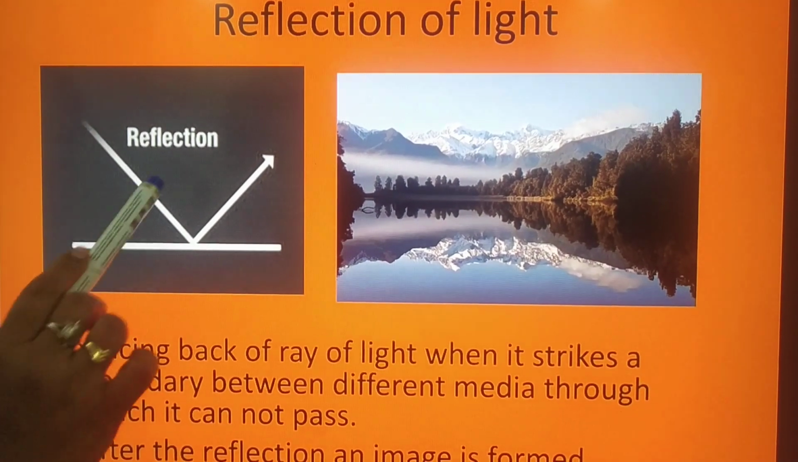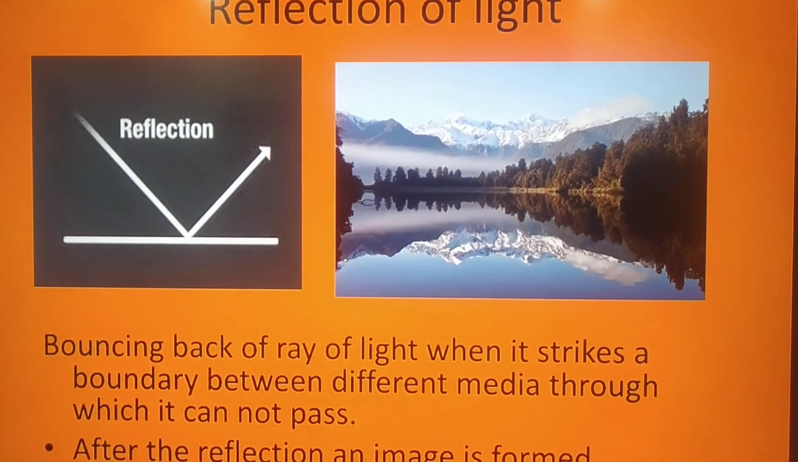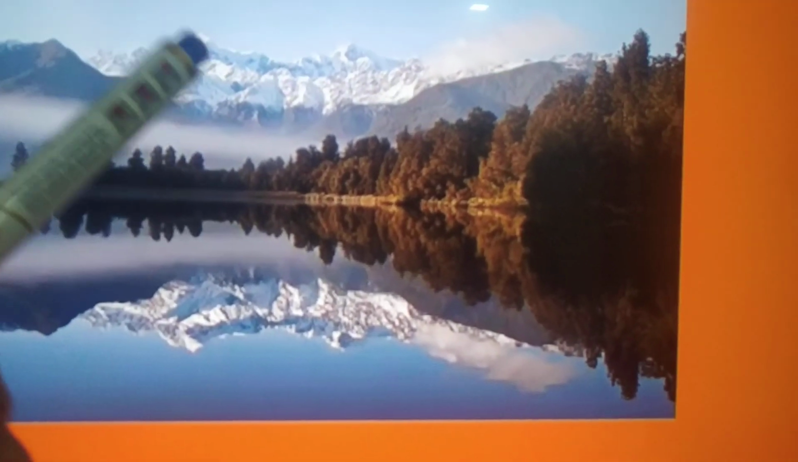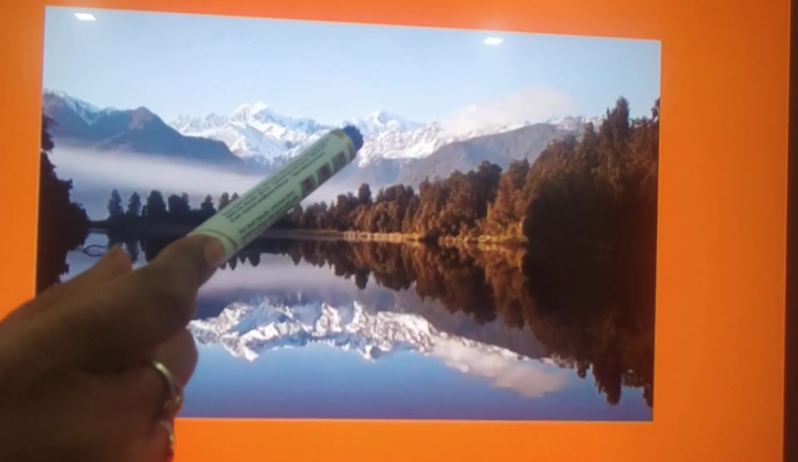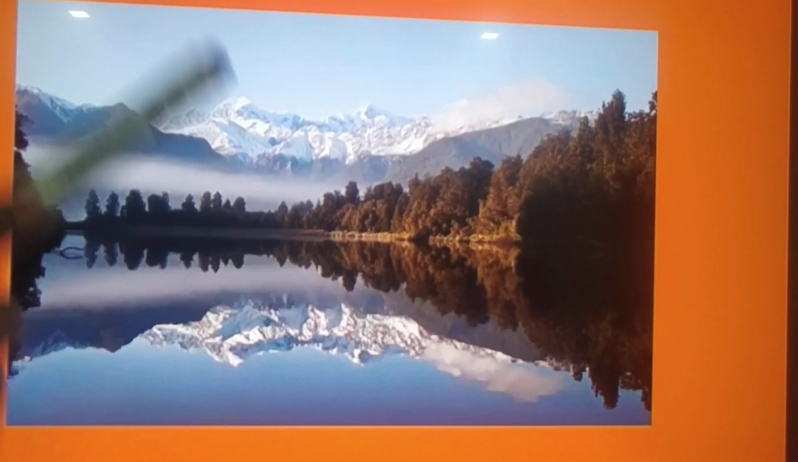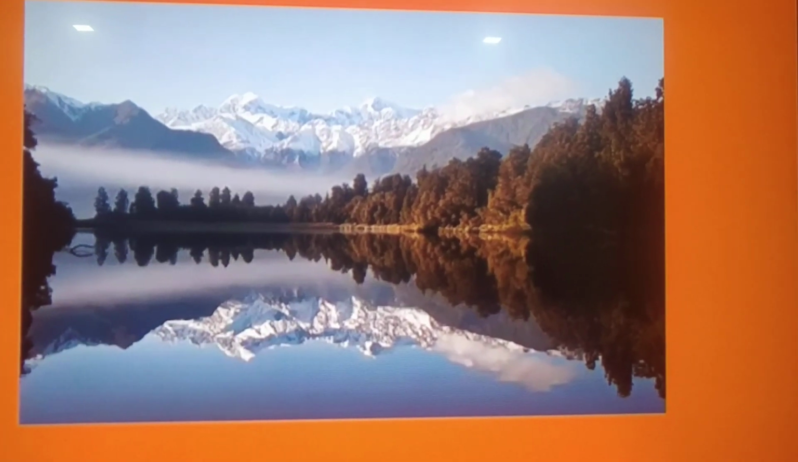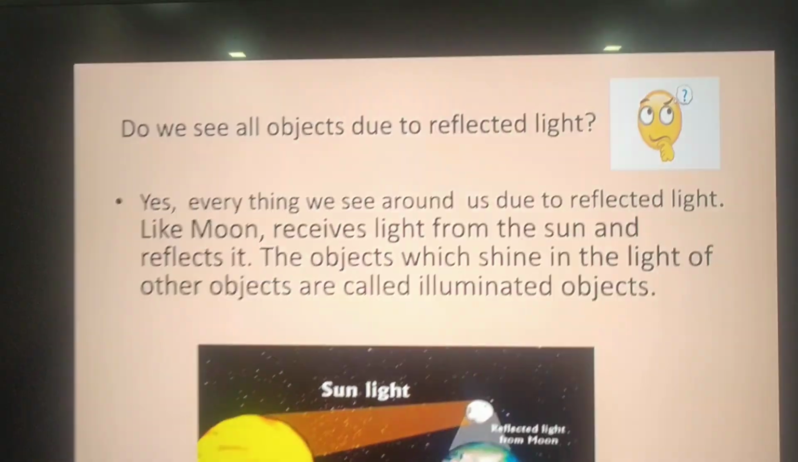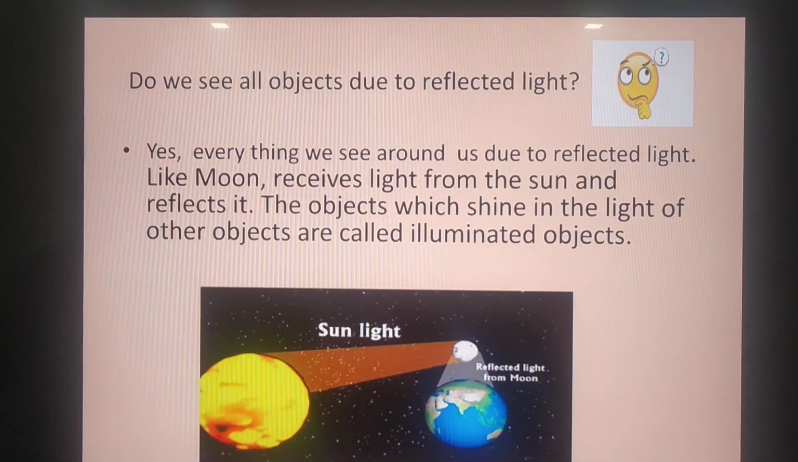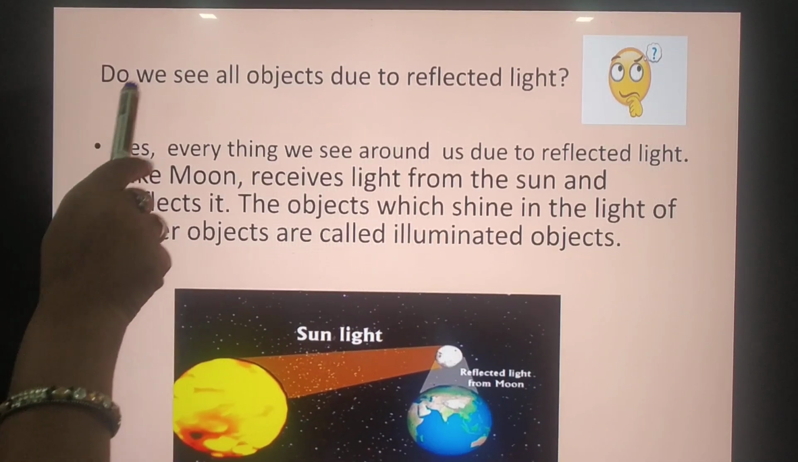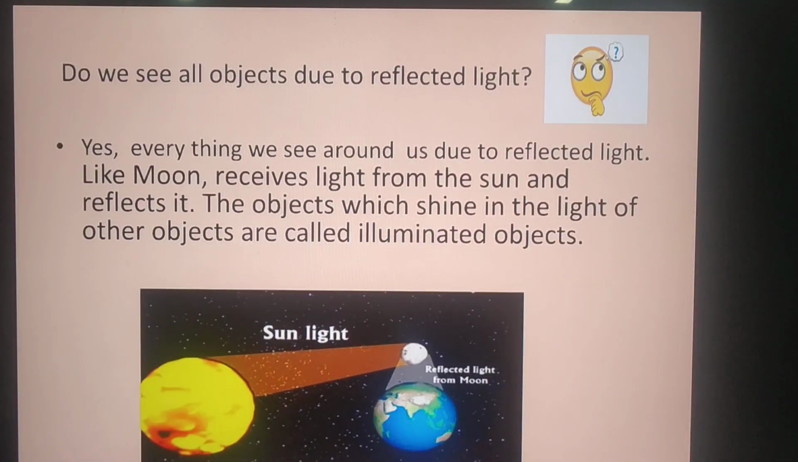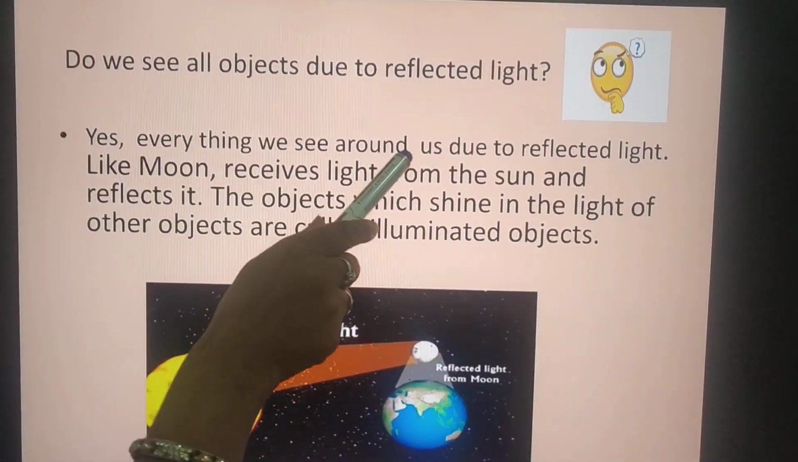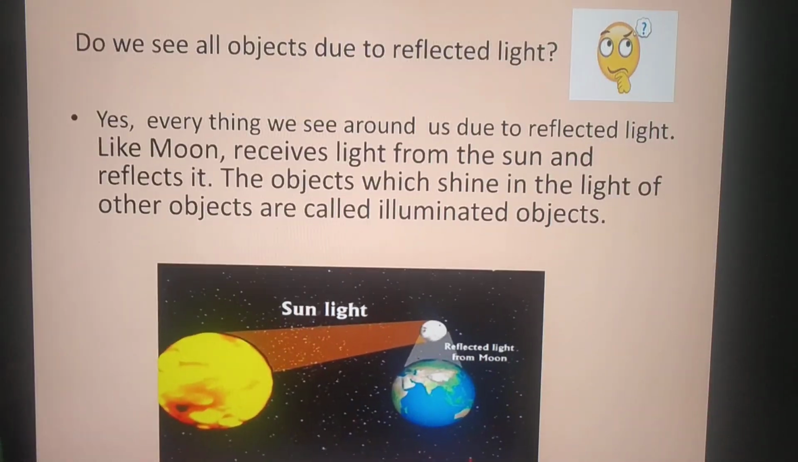And after reflection, what will we get? We'll get an image. In the second picture, you have observed the image of mountains. The light falls on the mountains and is reflected, and then you can see the image of the mountain. So students, one question may come to your mind. Do we see all objects due to the reflected light? Your answer is yes. Everything we see around us is due to reflected light.